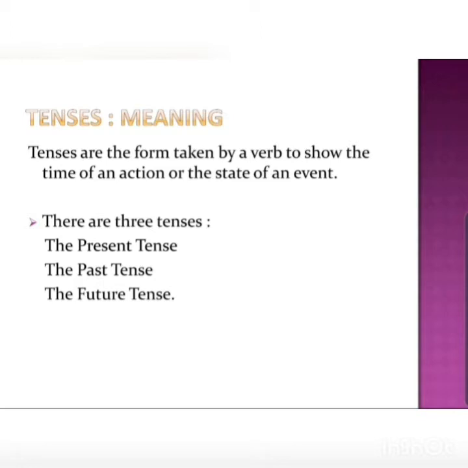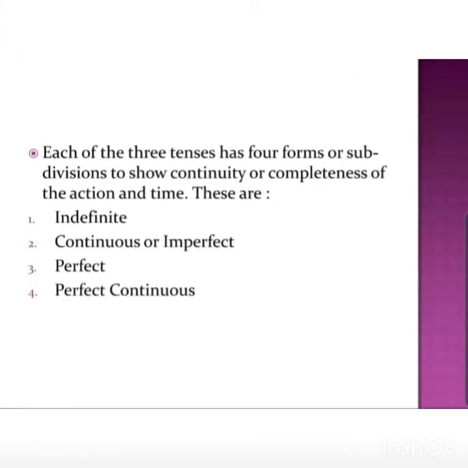Now each of these three tenses can again be further divided into four forms. That is the indefinite, continuous or imperfect, perfect and perfect continuous. So these forms actually show the continuity or the completeness of the action and time. Whether the action is simply done as a routine matter, whether it is continuing, whether it is completed, or whether it was started in the past and it's still in continuation, something like that.